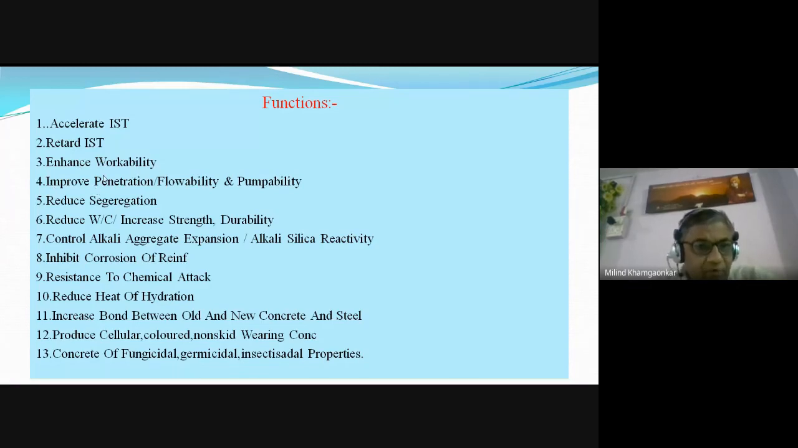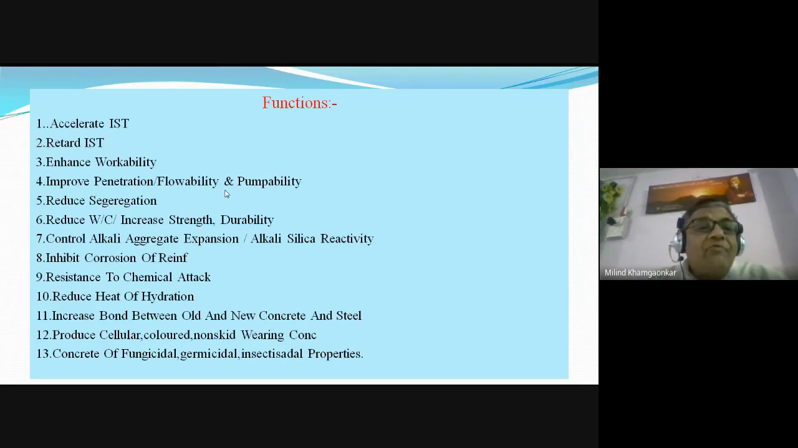They improve the penetration, flowability and pumpability. Okay, nowadays we need the concrete to flow through the pipe. Because the pumpable concrete is one of the methods of transporting the concrete. So concrete has to flow through the pipes, the steel pipes. So we know that concrete must have flowability, that concrete should flow like the liquid. But the concrete is heterogeneous material. It contains certain solids, these are our aggregates.